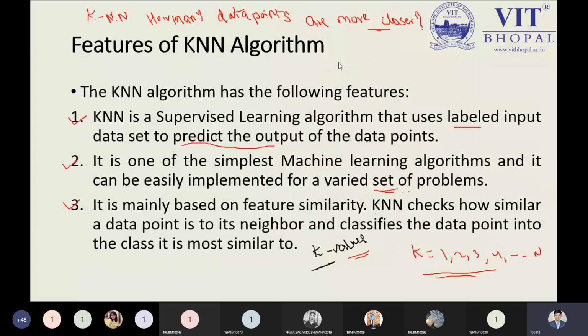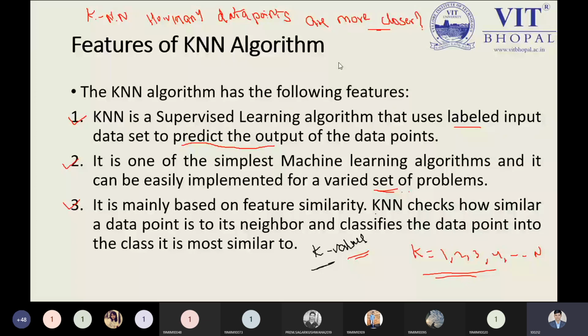So what are the various features of the KNN algorithm we are using? As I told you two or three times, KNN is a supervised learning approach or model, and it uses labeled input, as I told you in the previous slide, and we need to predict the output for a data point. So that is a new data point. The second point is that it is one of the simplest machine learning algorithms, and it can be easily implemented for various sets of problems.